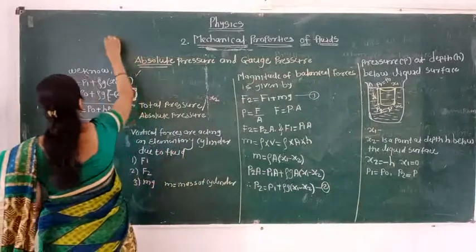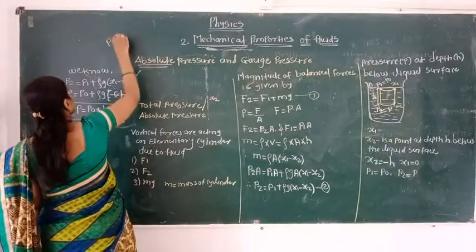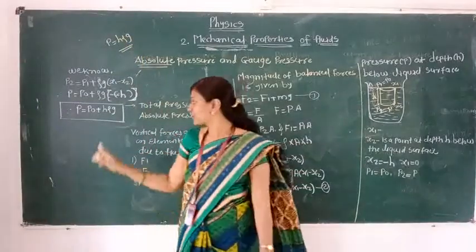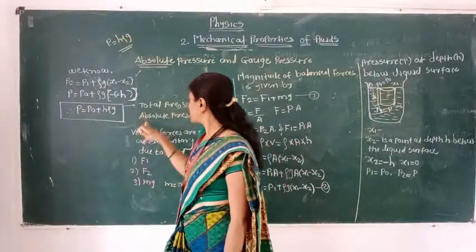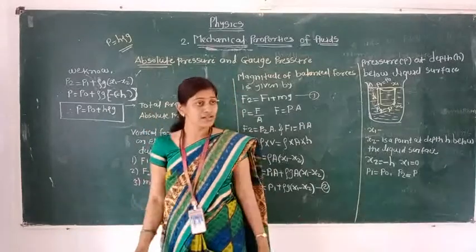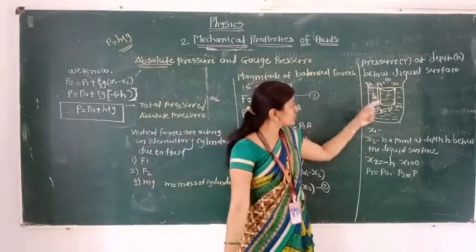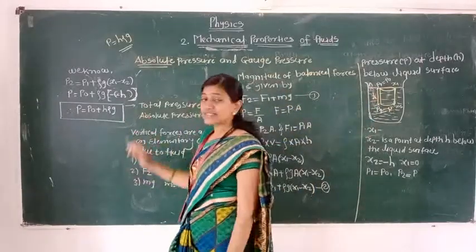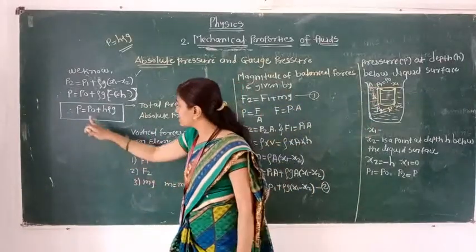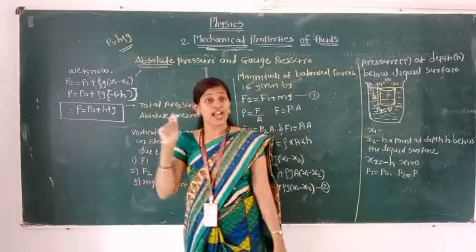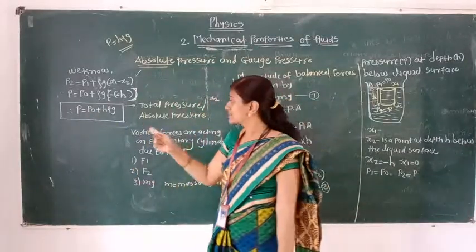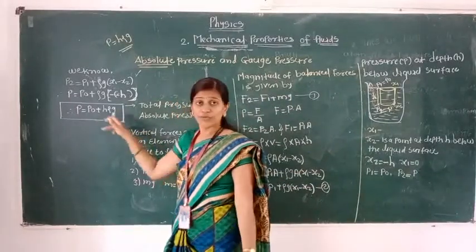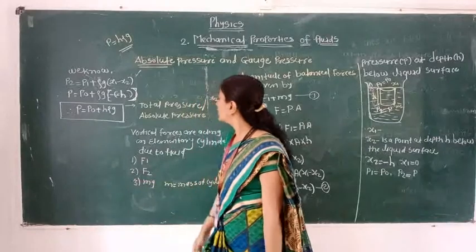If you remember, in the first lecture we learned that P is equal to h rho G, the pressure exerted by the liquid column. So this is the absolute pressure, otherwise the total pressure. It has another name also. The pressure P at a depth h below the liquid surface is the sum of two pressures. First is the pressure due to the atmosphere, plus second is the pressure due to the liquid column. Okay, so this is the equation for the absolute pressure.